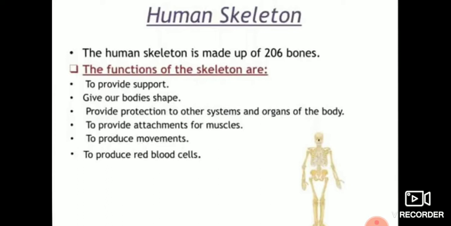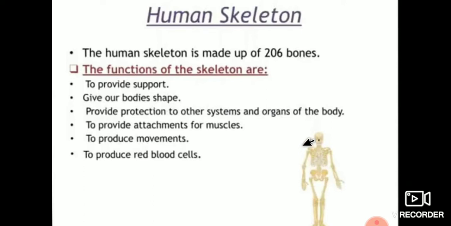Look at this picture, the skeleton of the human body. It is formed by bones and cartilage.